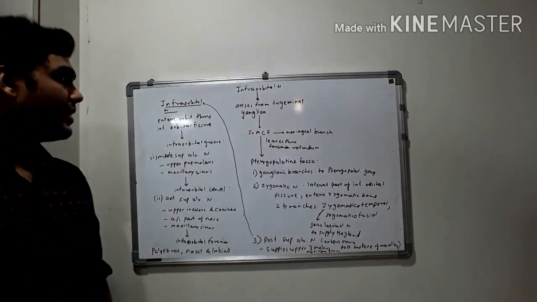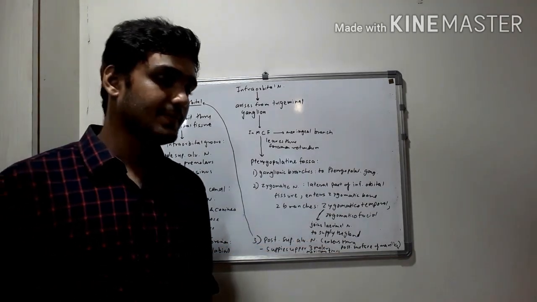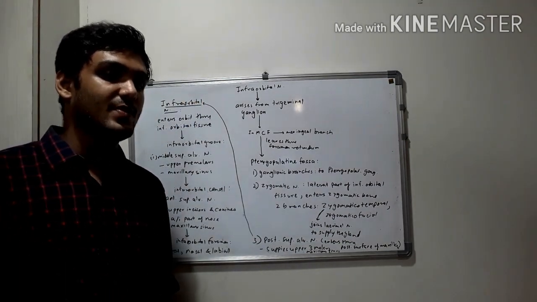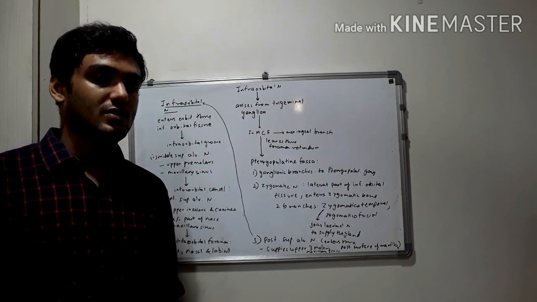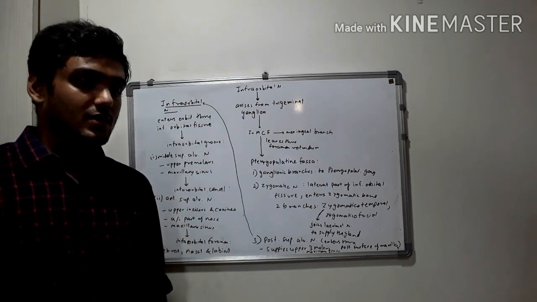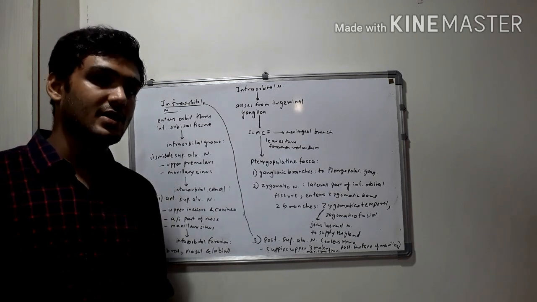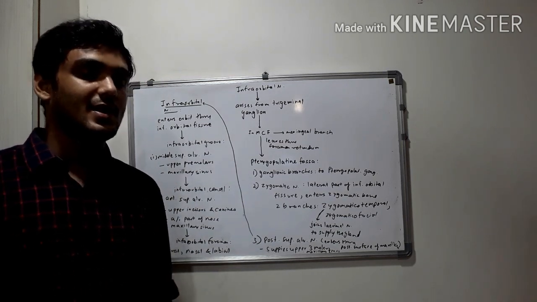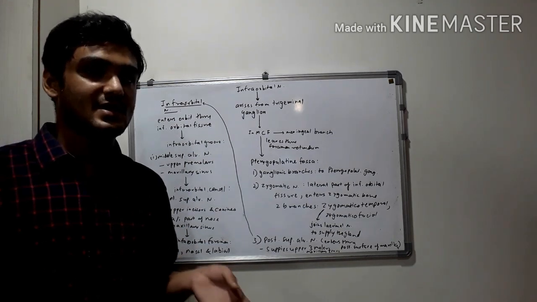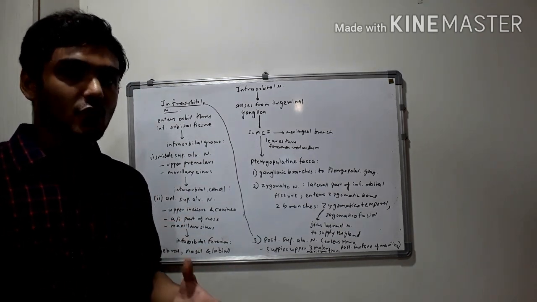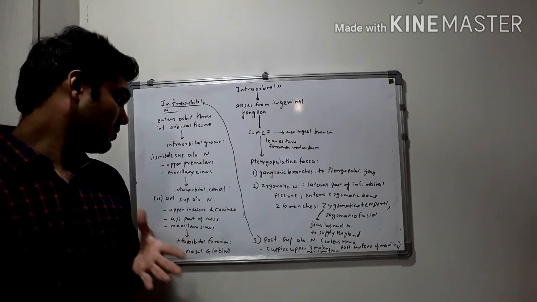So the infraorbital nerve enters the orbit through the infraorbital fissure. Firstly, it is present in the infraorbital groove, and there it gives the middle superior alveolar nerve branch, which supplies the premolars and the maxillary sinus, of course. Then we have the anterior superior alveolar nerve, which supplies the upper incisors and canines, the anteroinferior part of the nose, and also the maxillary sinus.